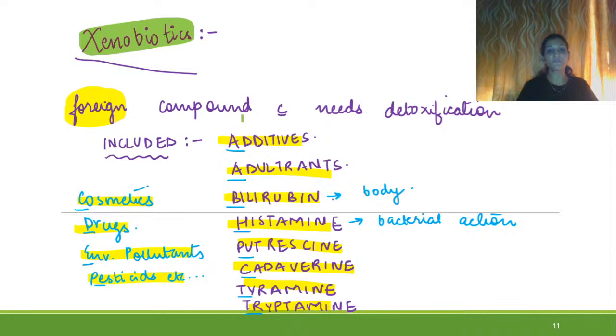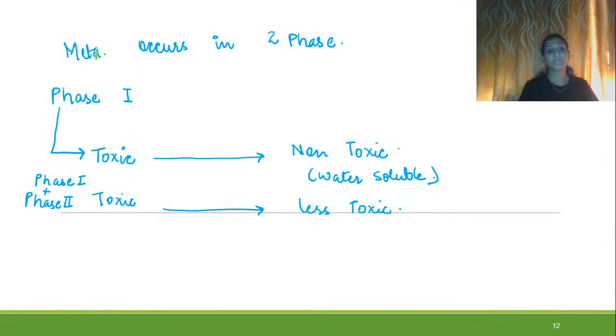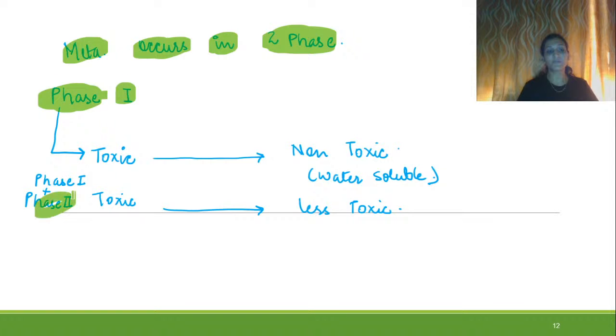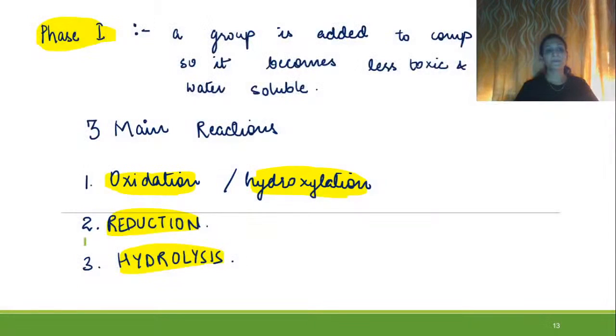Now, let us talk about what xenobiotics are and what the examples are. Foreign compounds which need detoxification before removal from the body are called xenobiotics. The examples are listed over here. We have already discussed them. Then metabolism of xenobiotics occurs in two phases, phase 1 and phase 2. If a compound requires more than one step for its detoxification, it will enter into phase 2, right? And if it is not water soluble after phase 1, it will need phase 2, right? So phase 1 and phase 2.